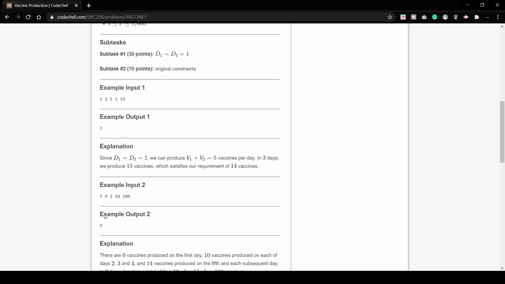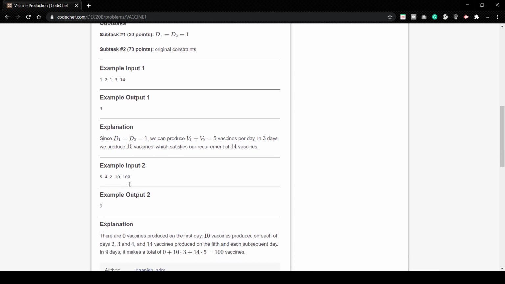That is our P, and the output is 3. Since D1 and D2 are 1, we can produce V1 plus V2 equals 5 vaccines on day 1. So in 3 days we'll produce 15 vaccines. So the minimum required days is 3, and we'll complete the 14 vaccines requirement.